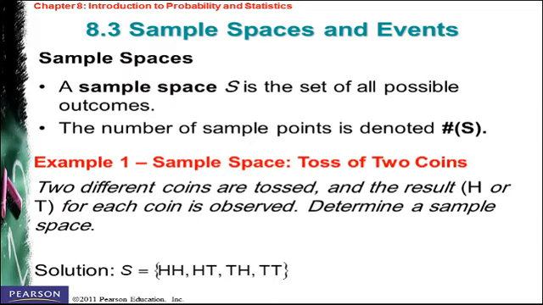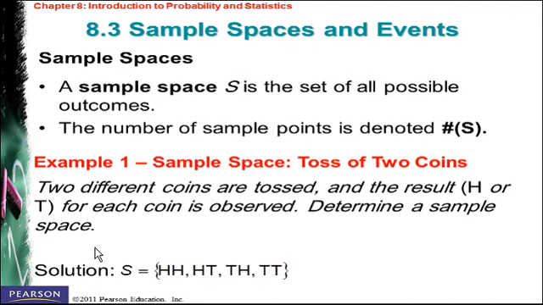Moving to the sample space and events. Sample space S is the set of all possible outcomes. The number of sample points is denoted by n(S). So S represents the set of all possible outcomes, while n(S) means the number of sample points. We will take the easiest example.